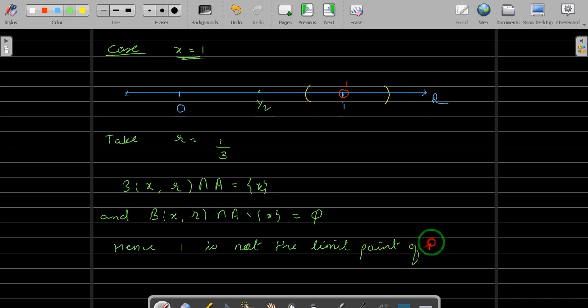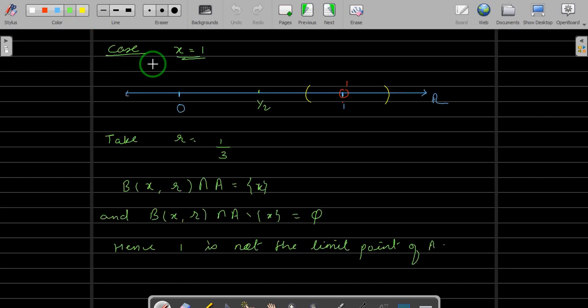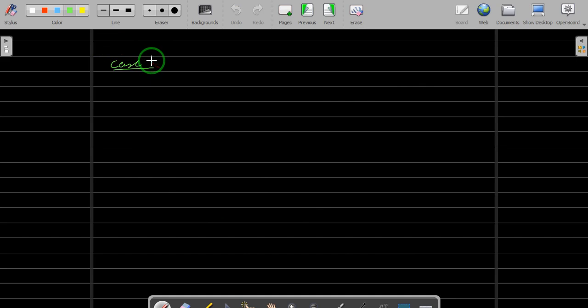of A. Okay, now what if you are taking a point which is outside? You can take any point which is outside. As I said, you can increase the cases, case number 2, case number 3. Let's take case 4.